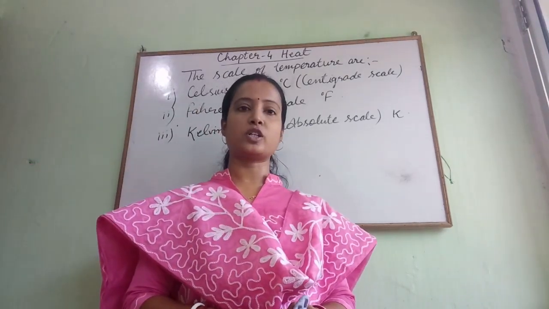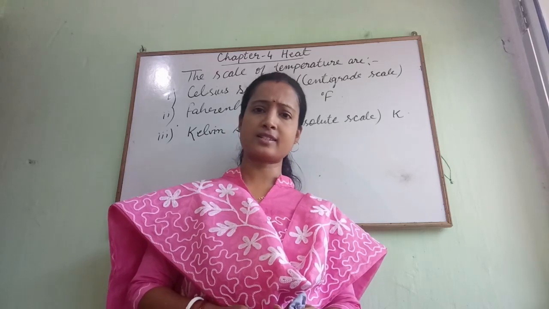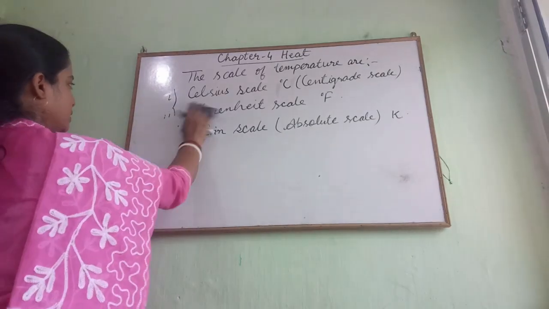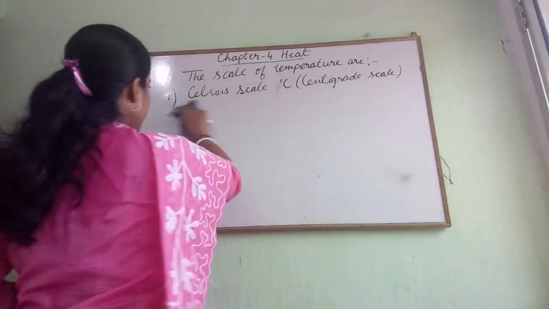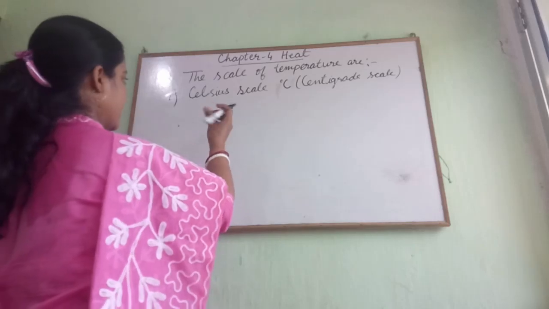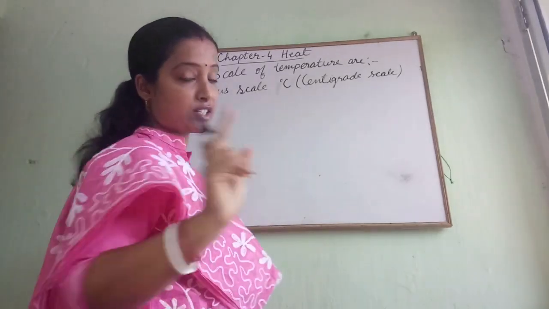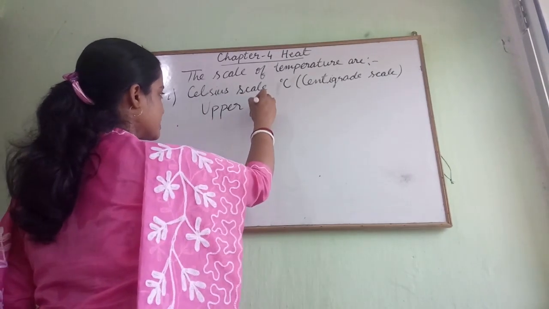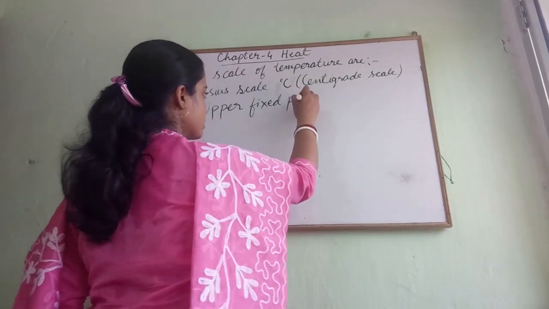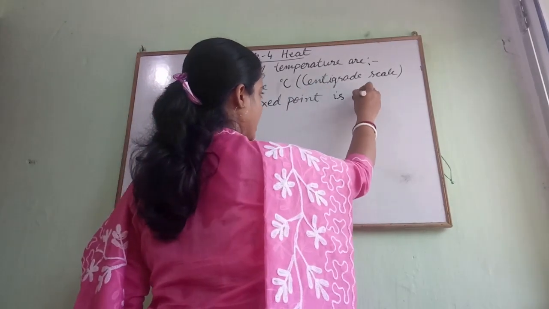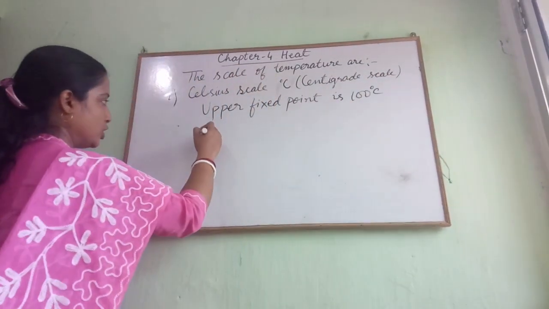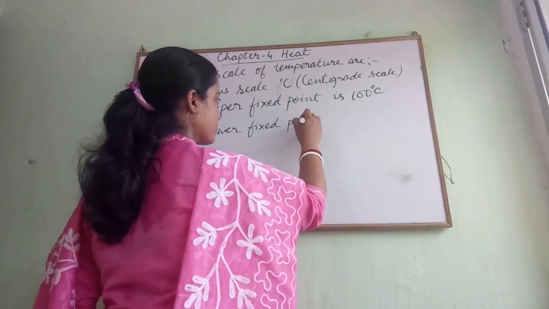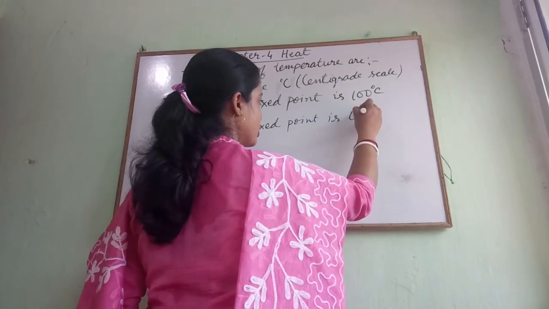The Celsius scale was first discovered by Andreas Celsius. Its upper fixed point is 100 degrees Celsius and the lower fixed point is 0 degrees Celsius.